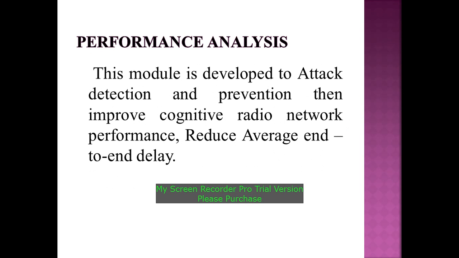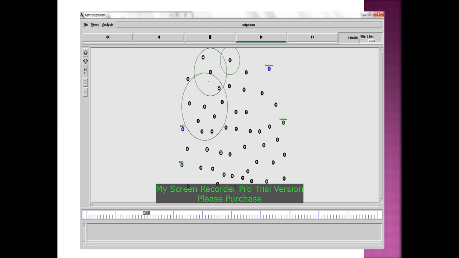And for my performance analysis, I have reduced the average end-to-end delay and the radio network performance has improved consecutively. Here the green circle identifies where the attack takes place on the wireless sensor network during the data transmission, from the source to the destination.